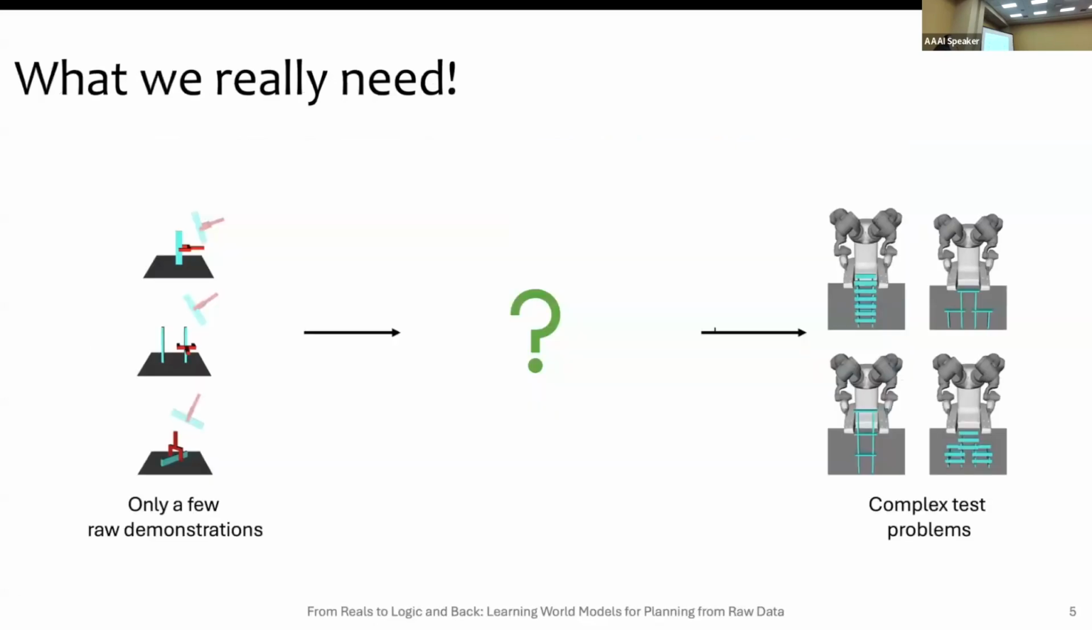So what we really want in this case is, can we collect only a few demonstrations on very simple training problems, which include a very low number of objects and very simple tasks, and then do something with that so we can generalize to significantly more complex problems that have more objects, different goals, and so on.